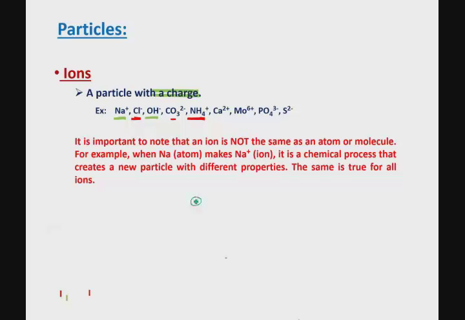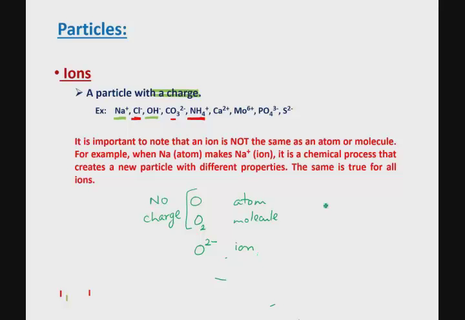Earlier on we said when we write the letter O, uppercase O, that's an atom of oxygen. Note that there is no charge. That's an atom. But when we write O2, this is a molecule. Of course, in this case, it's a homoatomic molecule of the element oxygen. Please note, there is no charge. These atoms and molecules are neutral. They should have no charge. But as soon as you write O with a charge on top as a superscript on the right hand side of the symbol, this is an ion of oxygen that has a charge of 2 minus.